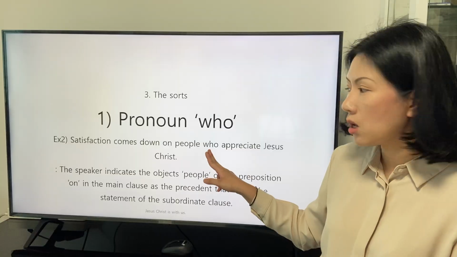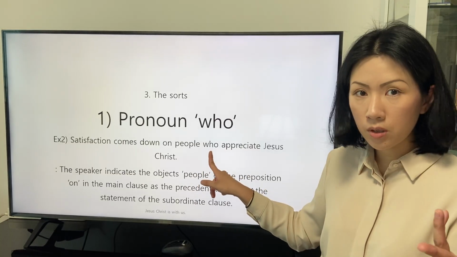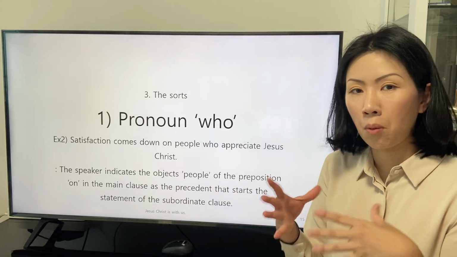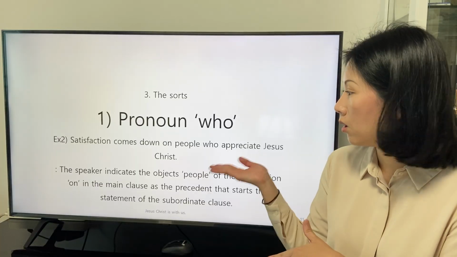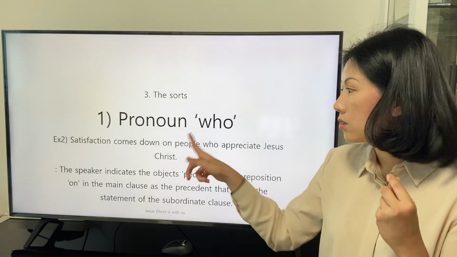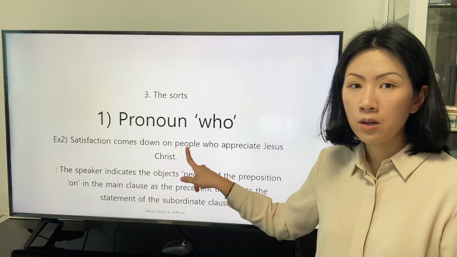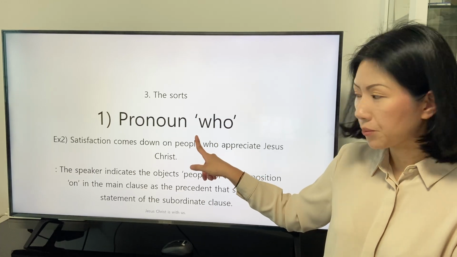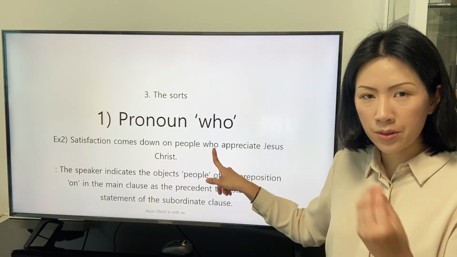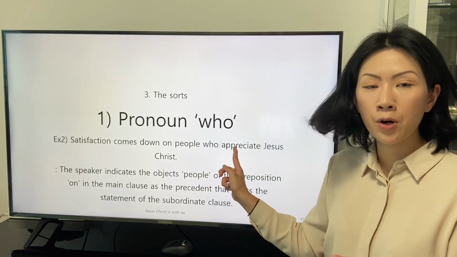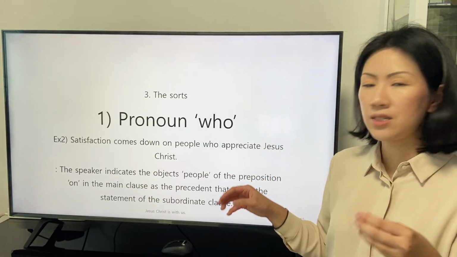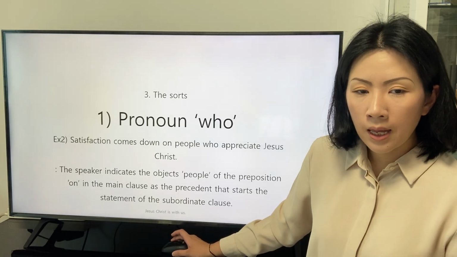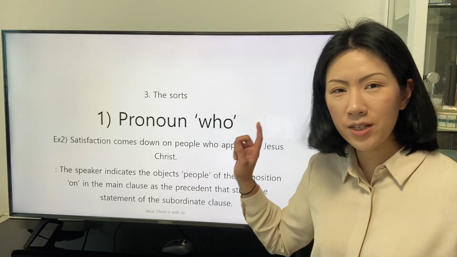In the subordinate clause, we find that the pronoun who has the role of the subject. And the reason why I clarified the plural number of the subject is the application of the precedent people. So we also find that the pronoun who indicates the plural people. And we also find the reason why the transitive verb appreciate in the subordinate clause has the original form. And I think it's time to read the explanation.